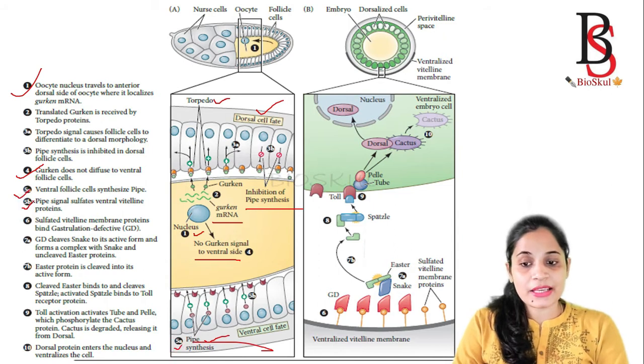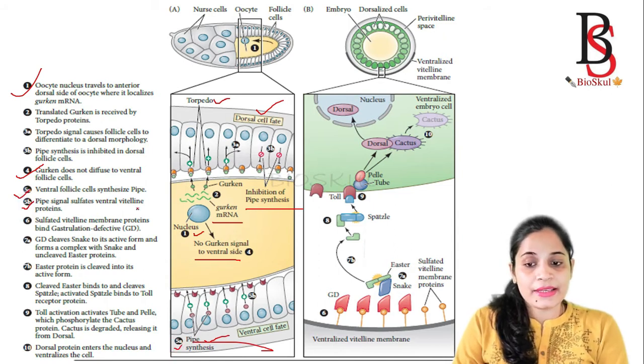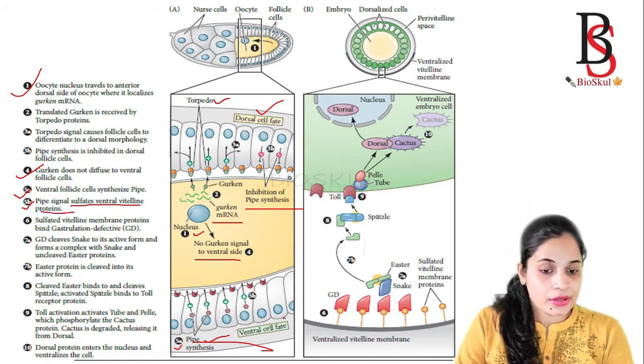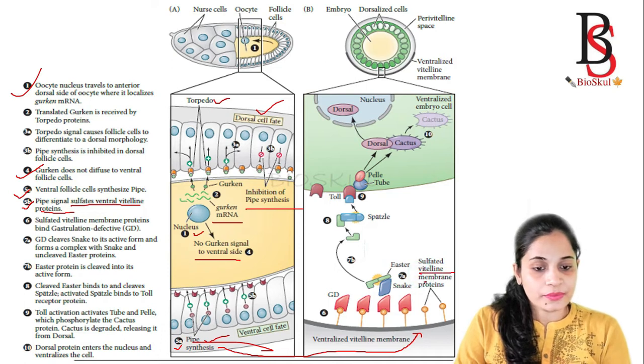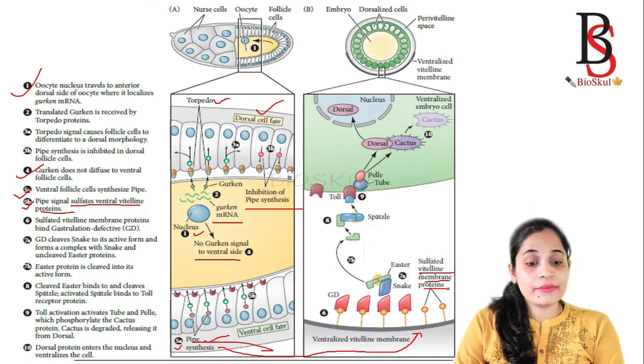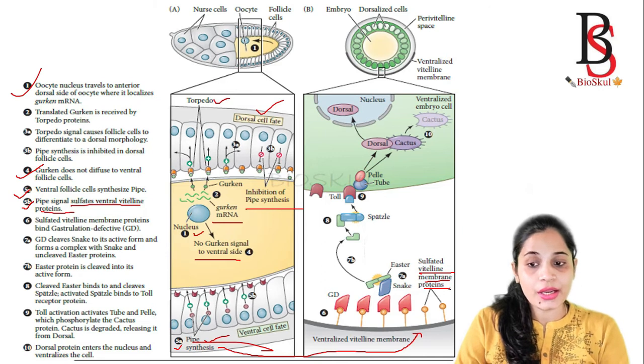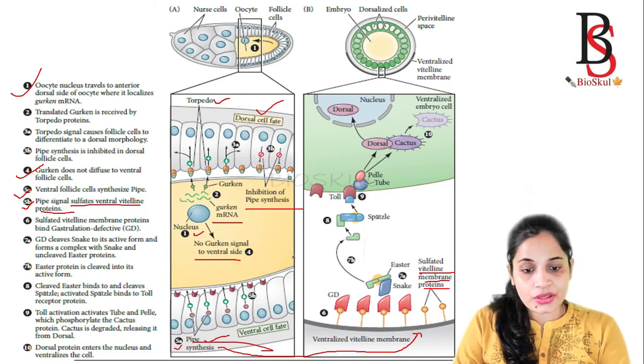Then pipe sulfates the ventral vitelline membrane protein. Then this sulfated ventral vitelline protein binds with the GD.